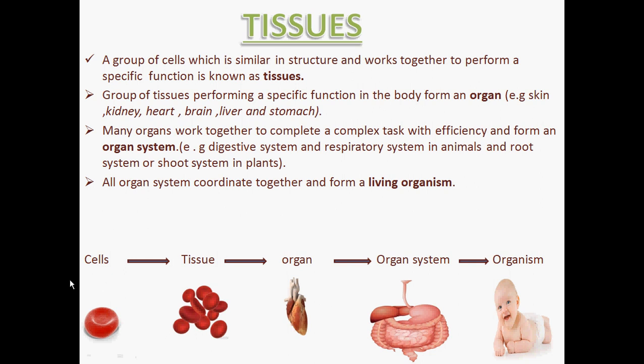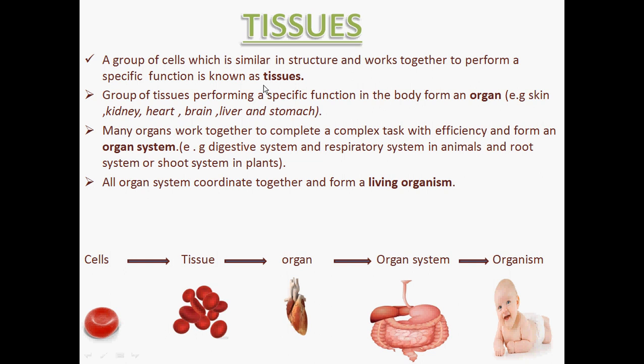There are some organisms like unicellular organisms which perform all their functions with the help of a single cell, whereas there are multicellular organisms which perform their functions with the help of a group of cells. As there are a large number of functions, this group of cells which is similar in structure and works together to perform a specific function is termed as tissues. So why is there a need of a tissue or a group of cells? Because there are more functions.